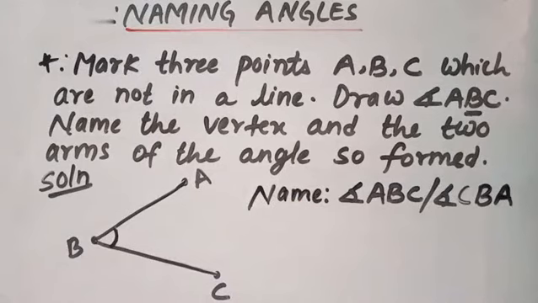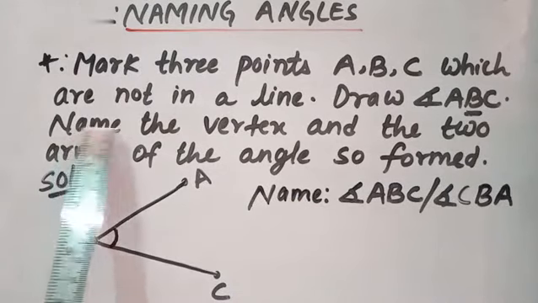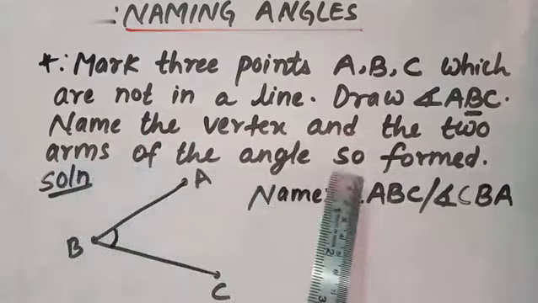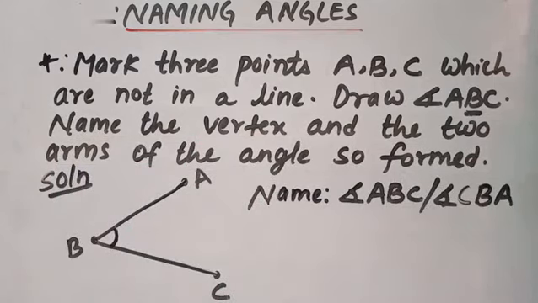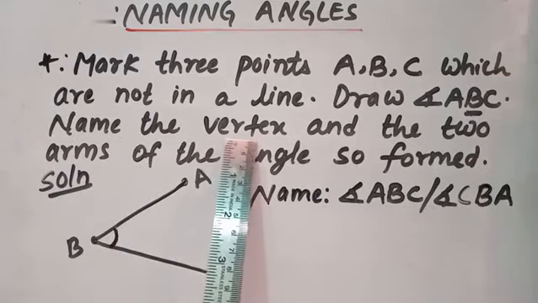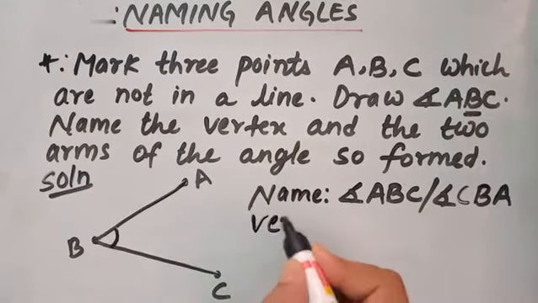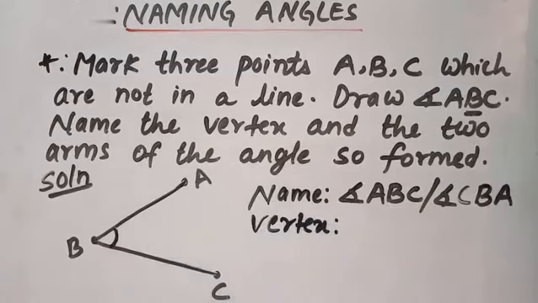Now students, let's read the question further. Name the vertex and the two arms of the angle so formed. So students, now here you have to write the vertex and the two arms. हजुरहरूलाई यसमा vertex र arms पनि लेख्न भनेको छ. So let's write vertex. As we all know, vertex is the meeting point of the two arms. Here we can see AB and CB are the two arms which have met at point B. So B is your vertex.